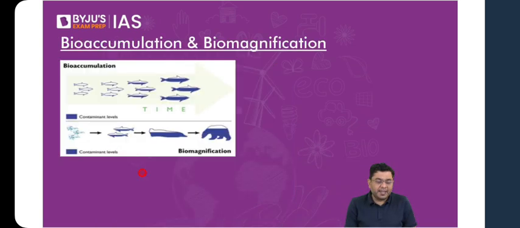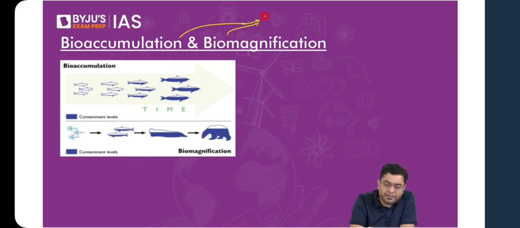Now, in the manner in which we talk about how the food chain and food web help in the transfer of energy, they also end up transferring contaminants as one moves from one trophic level to the other. So the contaminants are also transferred by the food chain and the food web. And that transfer of contaminants happens either by bioaccumulation or biomagnification. These are basically methodologies by which the contaminants travel and enter the food chain.